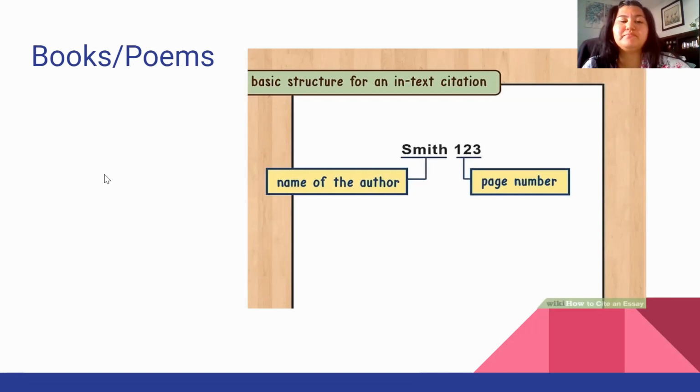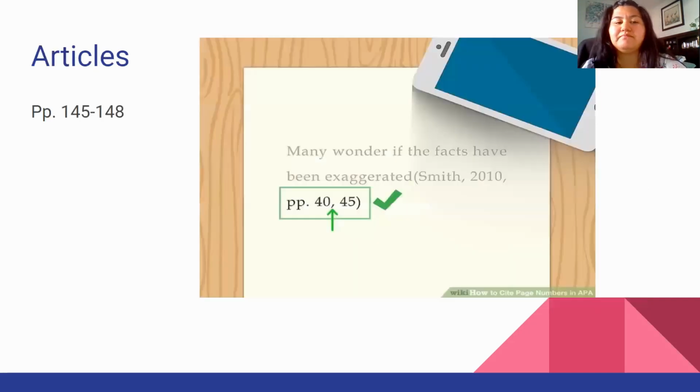And the reason that I put books/poems is because poems are essentially the same thing. You're going to put the last name of the author, but instead of putting the page number, you're going to put the line number, because poems are typically not pages long. They're like one page, and they're separated by each individual line. So instead you would just have the line.